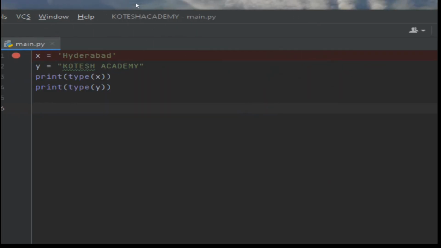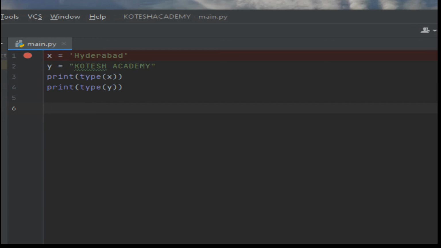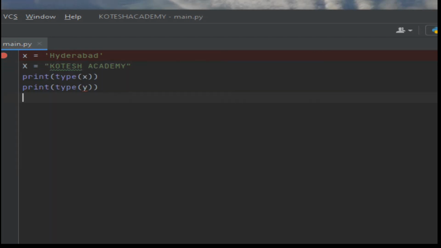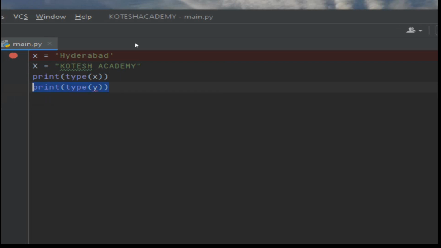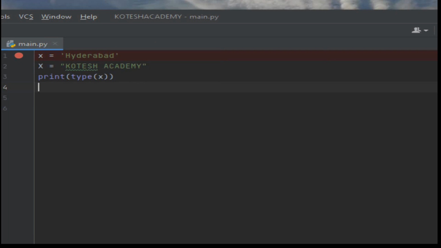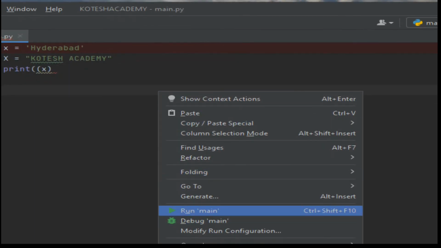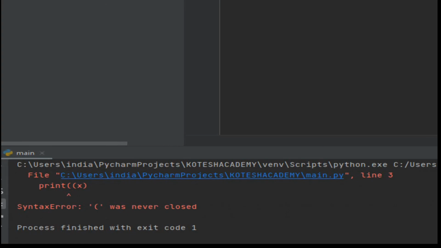And simply, case sensitivity. What is meant by case sensitivity? Sometimes the pronunciation may be the same, but the representation of the variable is different. For example, here small x is equal to Hyderabad and capital X is equal to Kotesh Academy. At this moment, both are not the same. If you print x, we are calling only small x. After execution of this instruction, you will get only Hyderabad in the result.